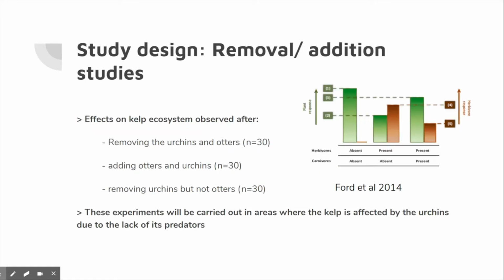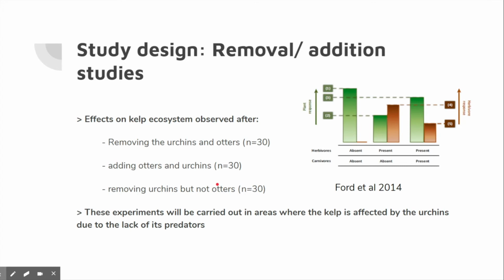So moving on to the study design of the experiment, removal/addition studies. Here, if we take a look at this graph, it depicts a good relationship of the species in this experiment, and we can see the effects on kelp that were observed after we removed urchins and otters. In the absent scenario here, we expect to see this kelp population thrive since there's no predators present. Adding otters and urchins in the present situation, the kelp population is expected to be down since there's urchins present, but the urchins preying on the kelp will also be lower since the otters are present in the situation as well.